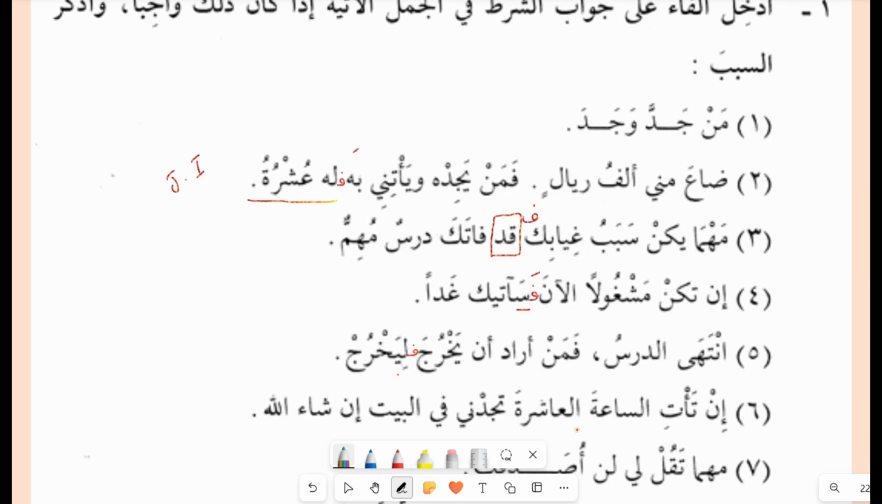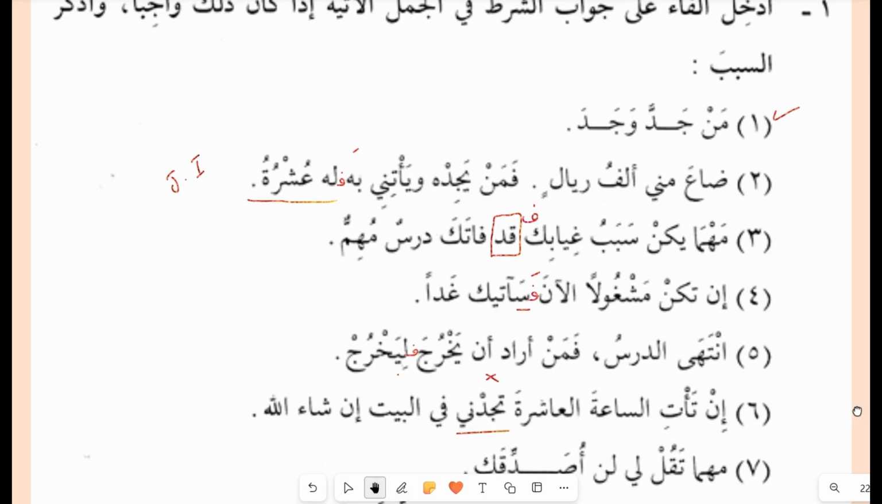إن تأتي الساعة العاشرة تجدني في البيت إن شاء الله. Do we need to put a fa here? No. Why? Because this is a fail and we don't find anything, like we don't find qad or the harf mustaqbal or the command or a jumla ismiya. So if you see that there is only a fail, you don't need to put a fa. For example, in the first sentence, man jadda wajada, wajada is just a fail. There is nothing else there, so we don't need to put a fa.